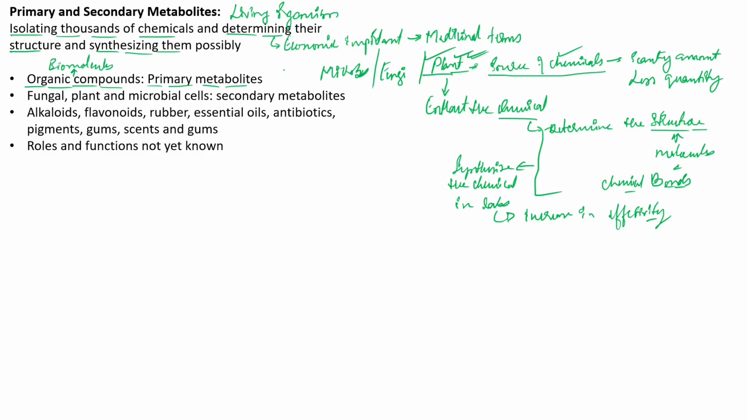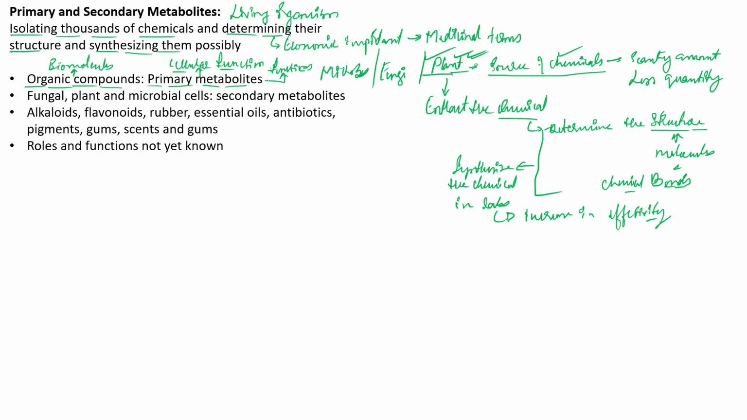Now, the reason why they are called primary metabolites is because they have some cellular function. They play an important role in the cell. They may be involved in metabolism, in some anabolic reactions, or in some catabolic reactions. So we can say that they have certain important functions in the cell body.